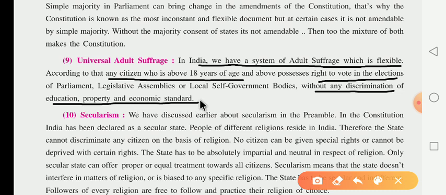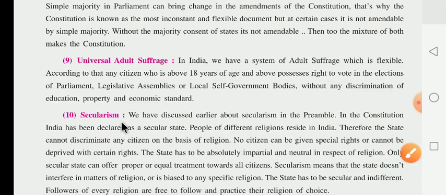They have given that any person whose age is 18 years or more, without any kind of discrimination on the basis of education, property, economic standard, is eligible to give the right to vote in any election of the parliament.